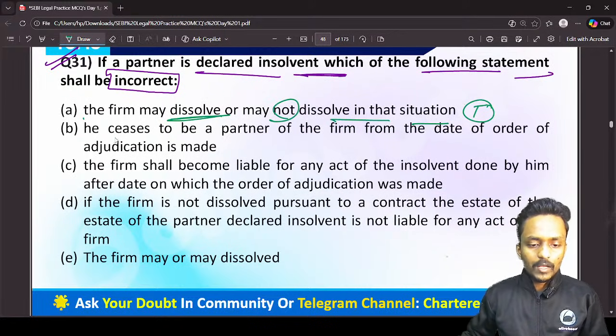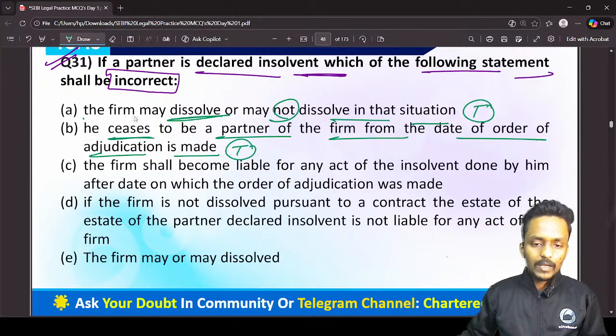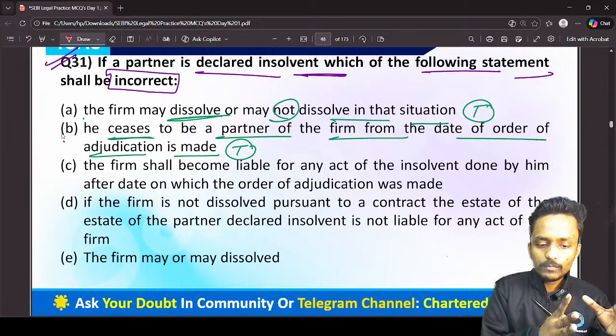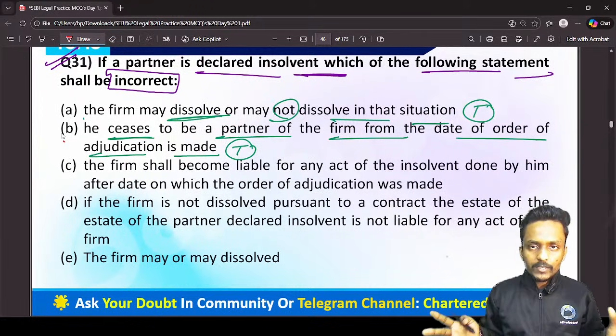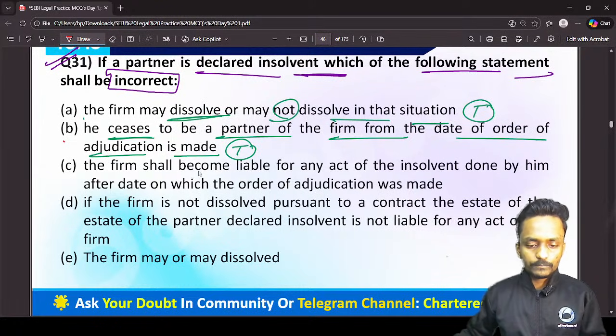It's correct. He ceases to be a partner of the firm from the date the order of adjudication is made. Yes, absolutely. Once the court declares any of the partners insolvent, from the date of adjudication he will not be associated with the partnership firm as a partner. That's the reason the second statement is also true.